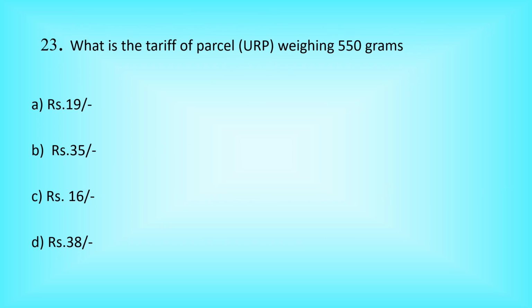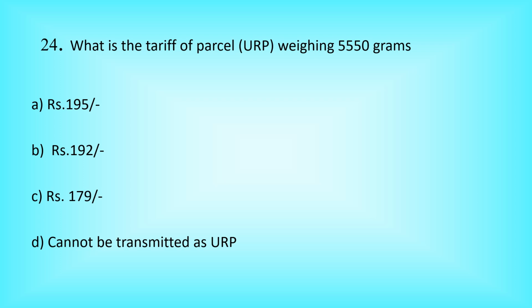Question number 23. What is the tariff of parcel weighing 550 grams? Option A, rupees 19. Option B, rupees 35. Option C, rupees 16. Option D, rupees 38. The correct answer is option B, rupees 35.